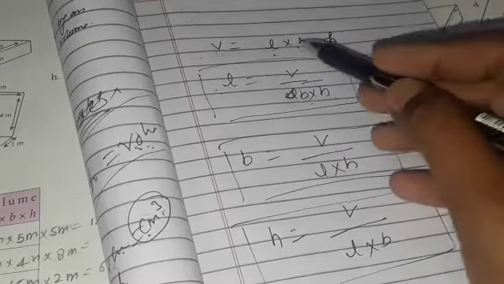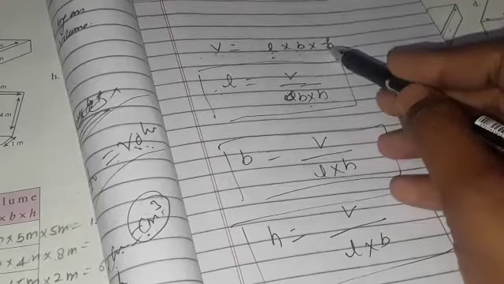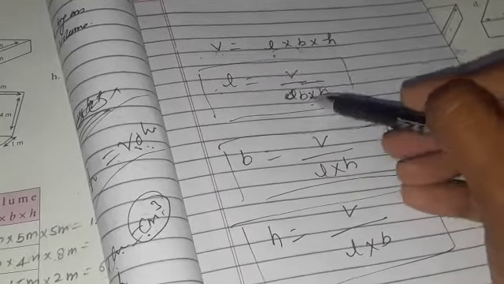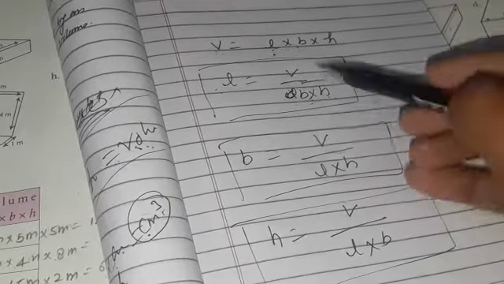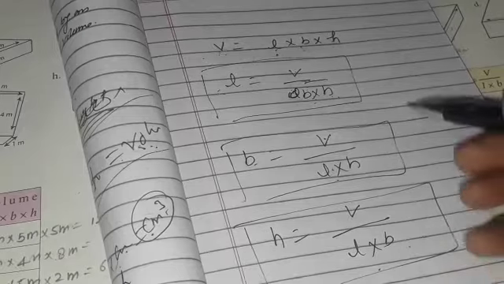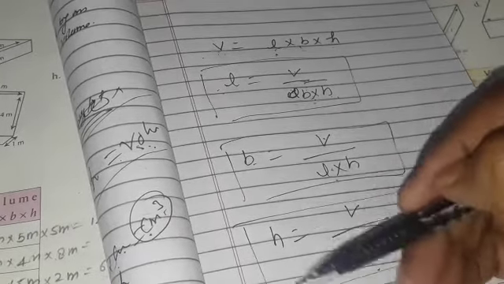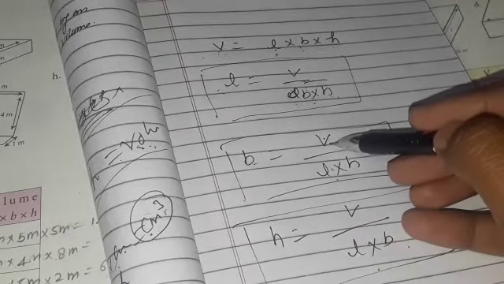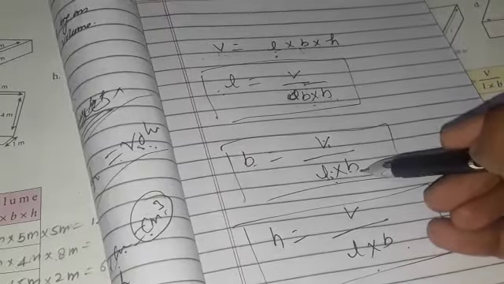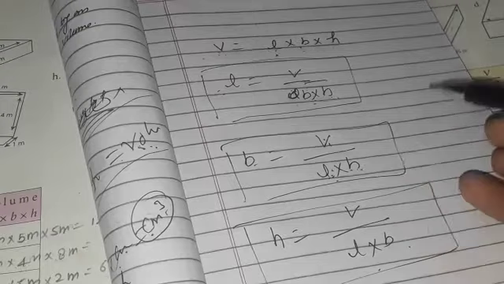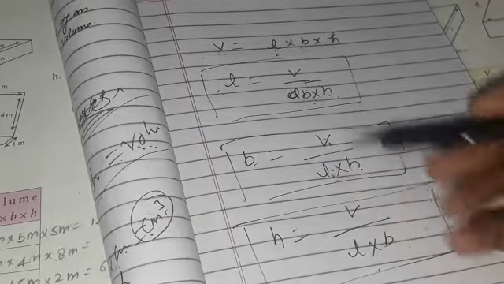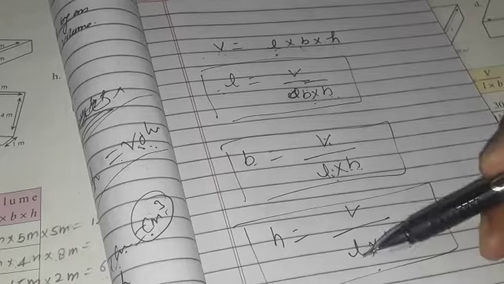So you all know, class, when we multiply any number and want to take it to the other side, it is in the form of division. So V divided by B into H, V divided by L into H, V divided by L into B. So class, these formulas are used when you are provided the volume and two sides of the object. At that time you can get the other side. So these formulas are very important for volume.